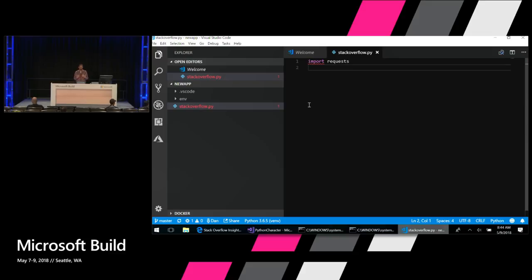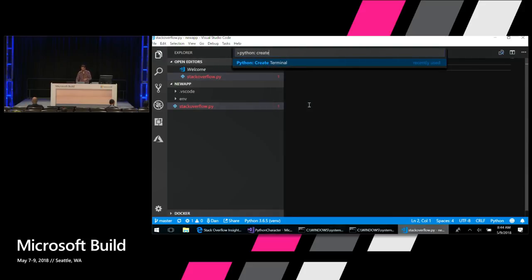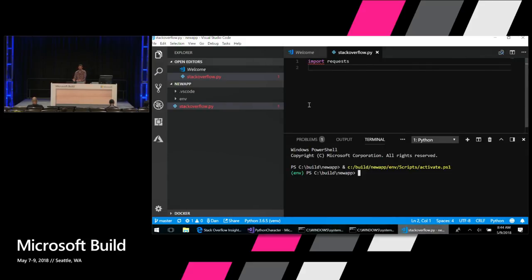So one neat thing, I mentioned that I was using a command line outside of VS Code. VS Code has a built-in command line that we can use. And to open it, I'm going to go Control-Shift-P, which is the keyboard shortcut to run a command in VS Code. And I'm going to use this Python create terminal command. So when I use the Python create terminal, it'll actually activate that environment that I just created. And it sets me right there in the command line so I can start using Python here.